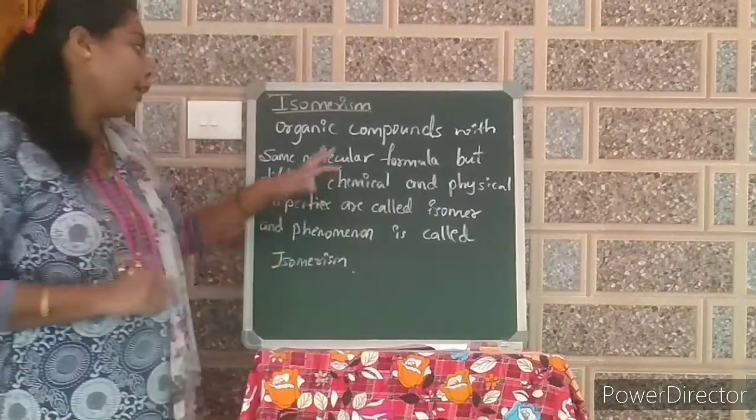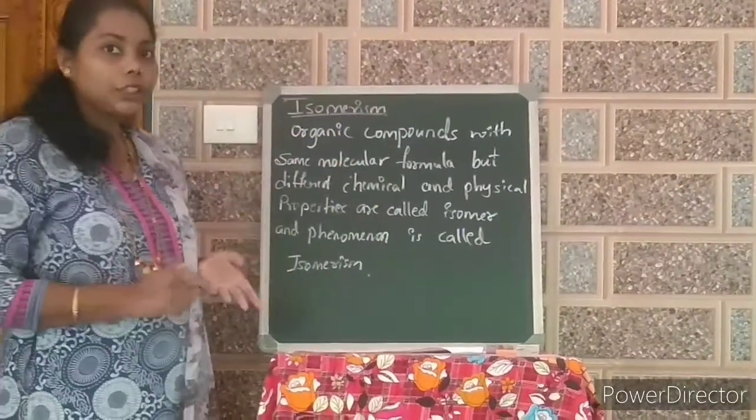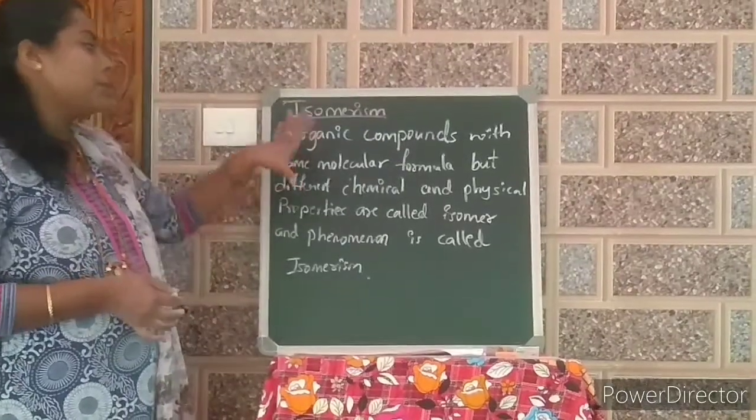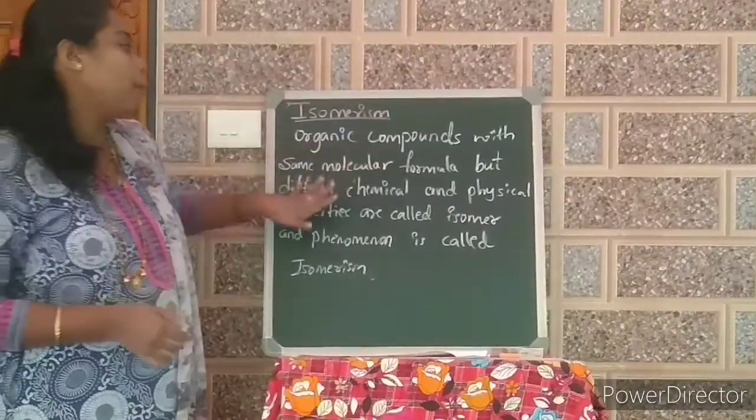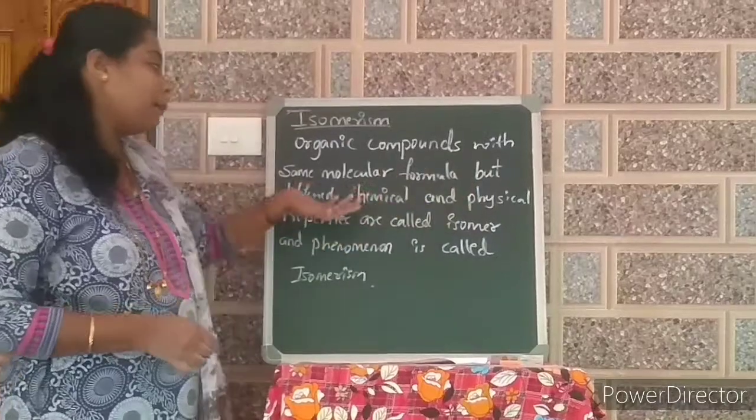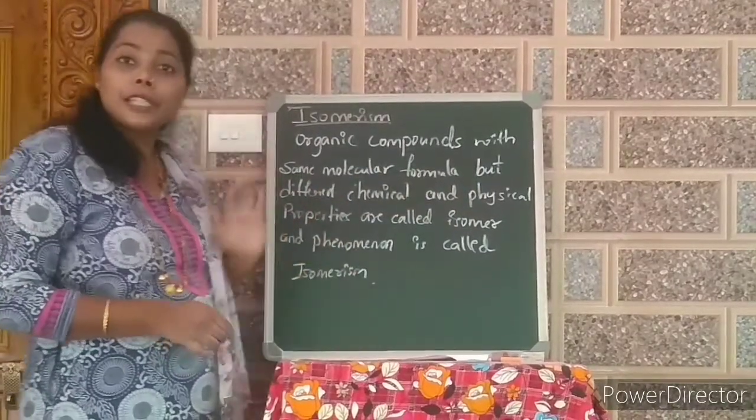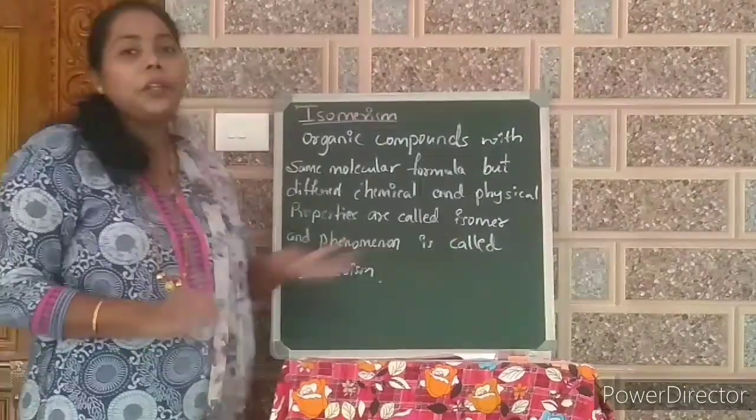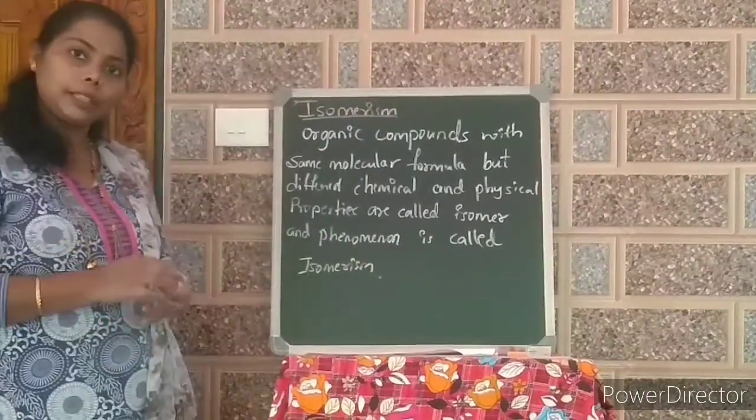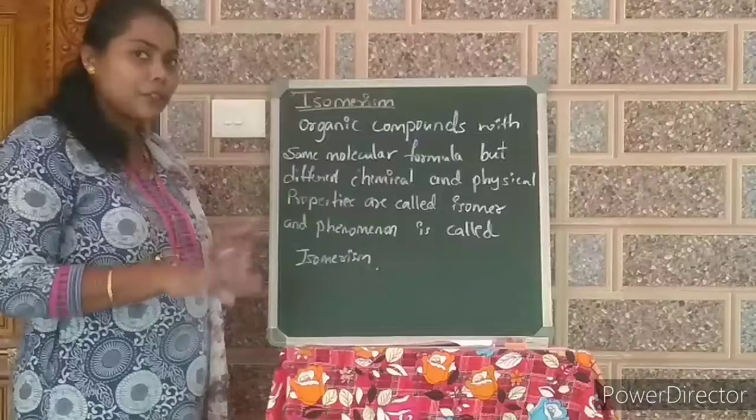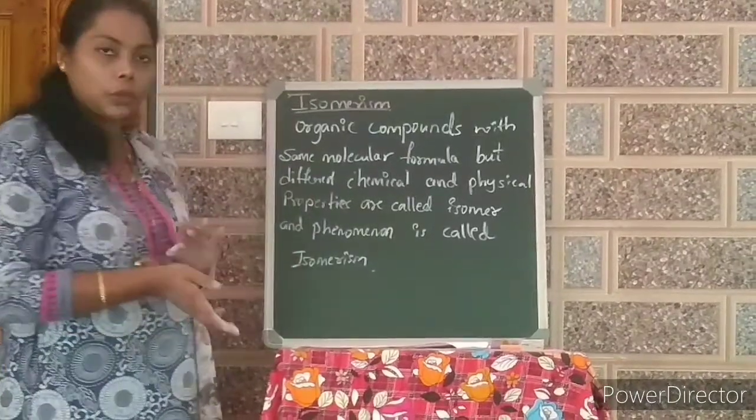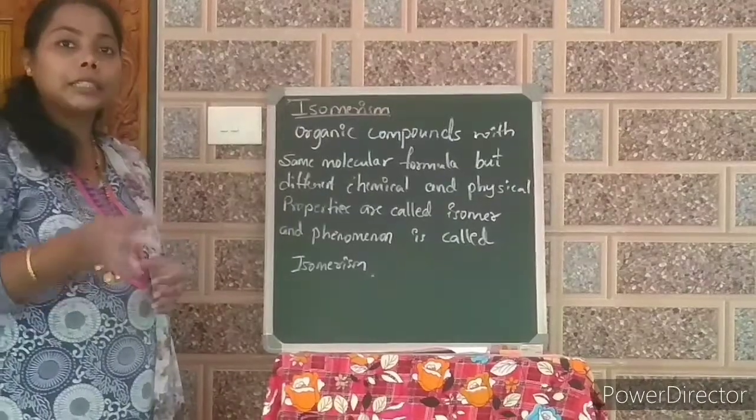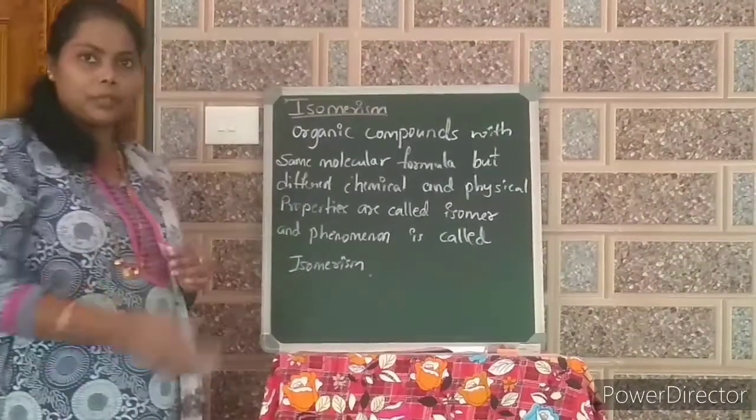Correct? Same way, here also when the structure changes, some of the chemical as well as the physical properties change. So the organic compounds with the same molecular formula but different chemical and physical properties are called isomers, and this phenomenon is called isomerism. Clear? How many different types of isomerism can we see? One by one we are going to study that. Physical isomerism, like that, structural isomerism, and chemical ones also.